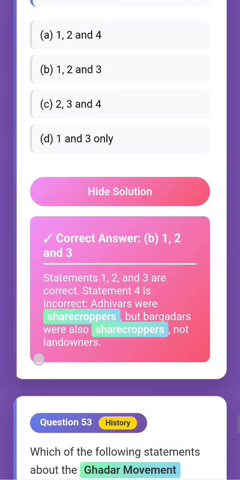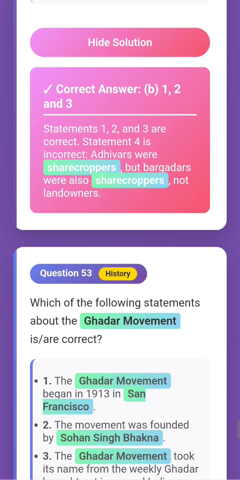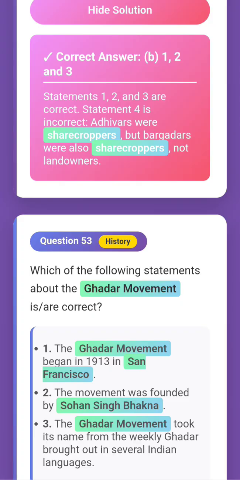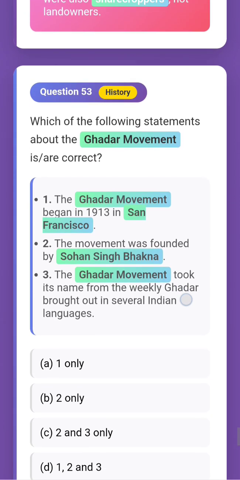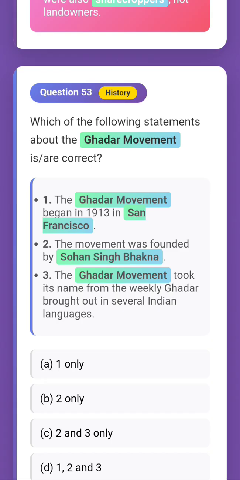Question number 53. Which of the following statements about the Ghadar movement is or are correct? After we check the options, we will check the definition. The Ghadar movement began in San Francisco in 1913. I think this is right. The movement was founded by Sohan Singh Bhakna. Yes, of course. The Ghadar movement took its name from the weekly Ghadar, a word from several Indian languages.